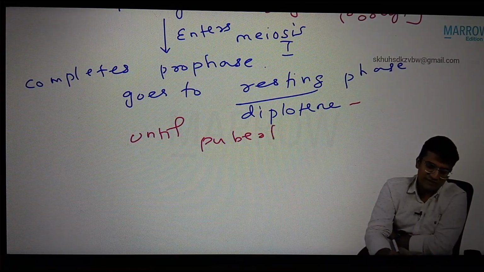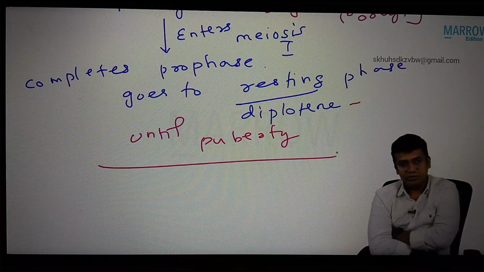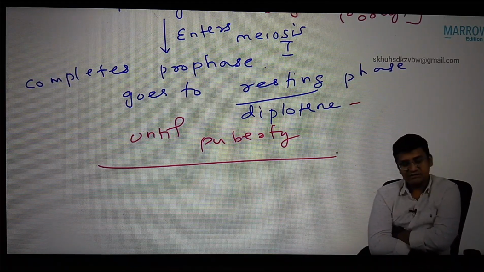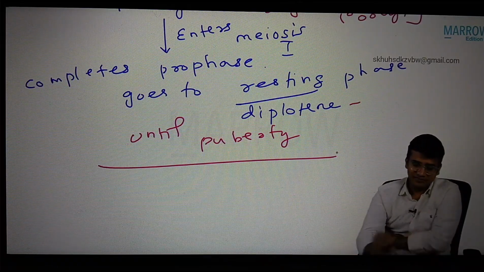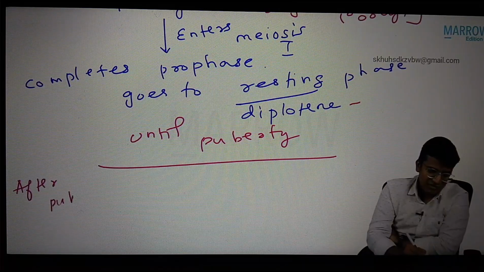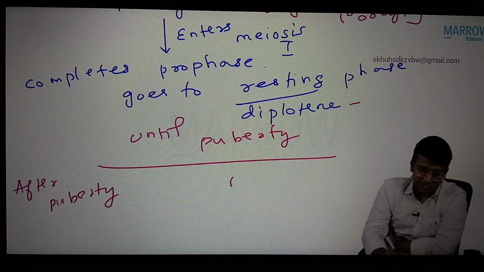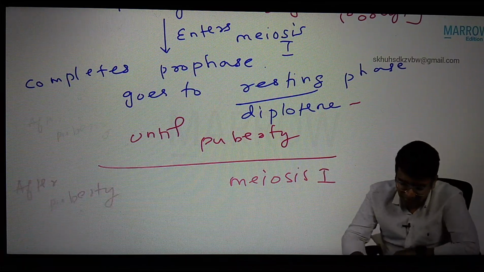That is the point. So the primary oocyte, after completing the prophase, goes to the resting phase, and it stays there until puberty. Clear? Okay. Now after puberty, meiosis 1 will start.